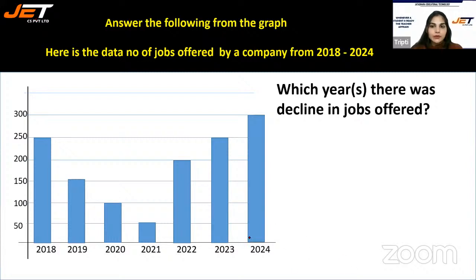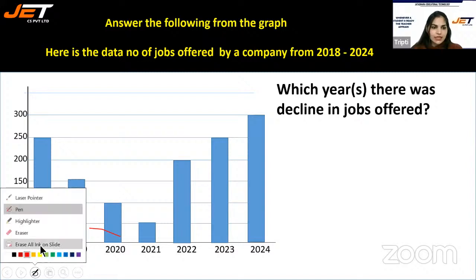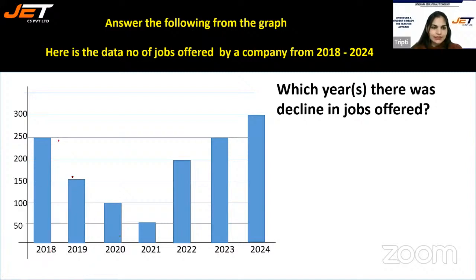So here there was decline in jobs offered. I can see decline here in this year 2019, 2020, 2021. These are the 3 years when we saw the decline.